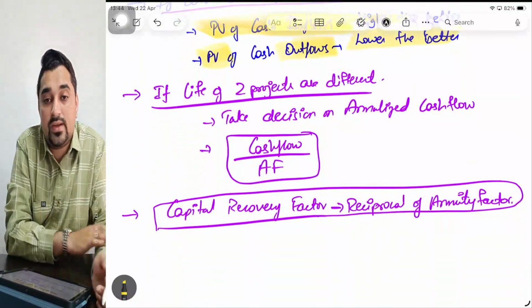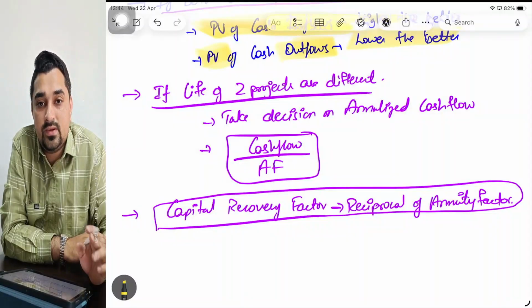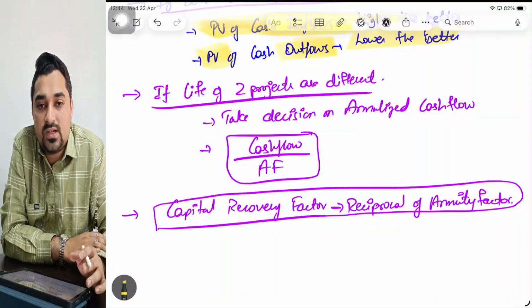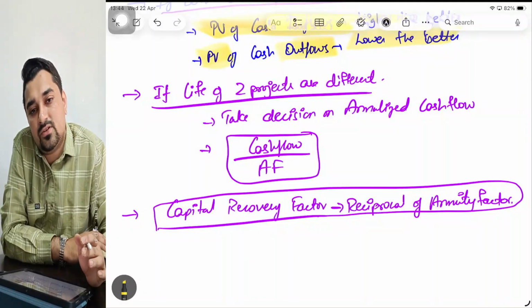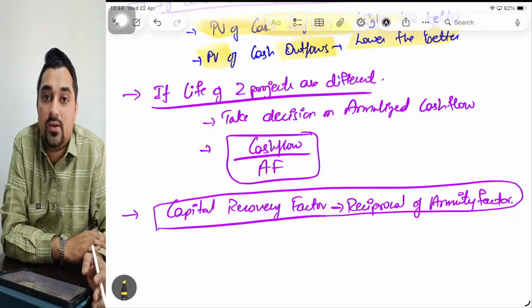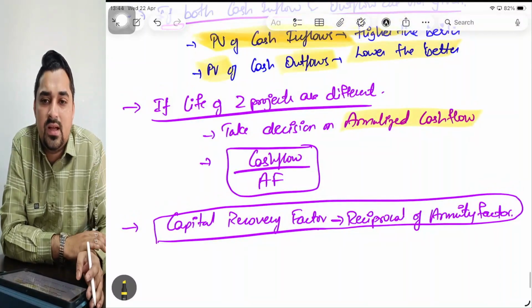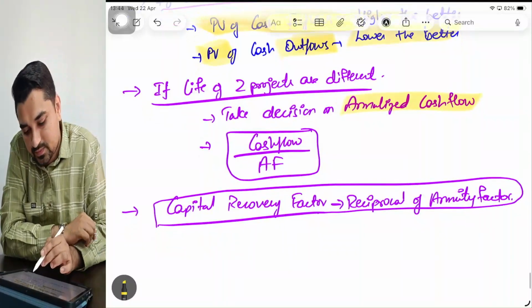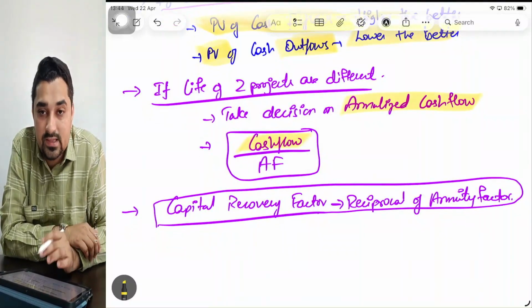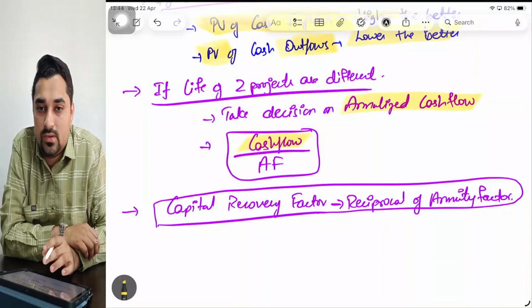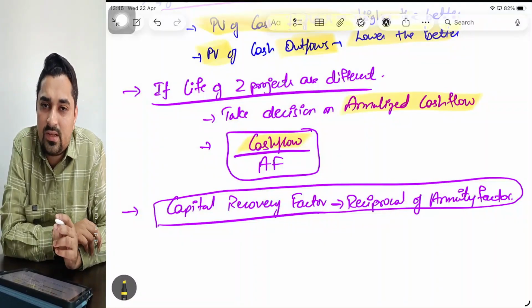And one more variety of questions: I have to take a decision between two projects, but both the projects' lives are different. One project is for only 3 years, the other project is for 5 years. How will you take a decision then? In that case, you need to analyze the cash flows. How do you analyze the cash flows? You will take out the cash flows. It may be cash inflow, it may be cash outflow. I've used the word cash flows based on the data given in the question.